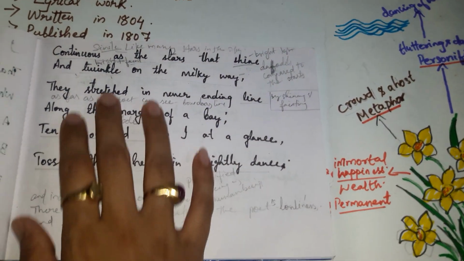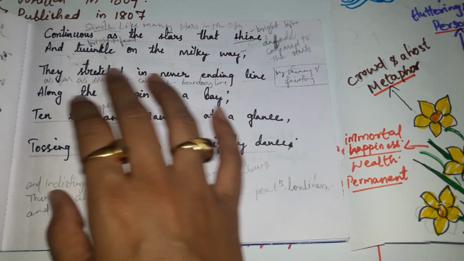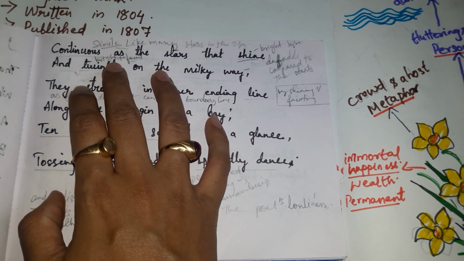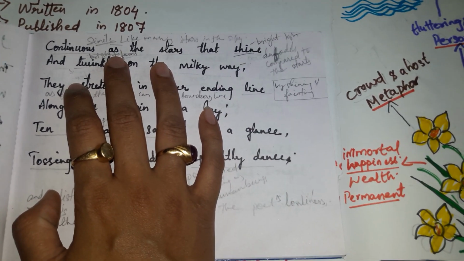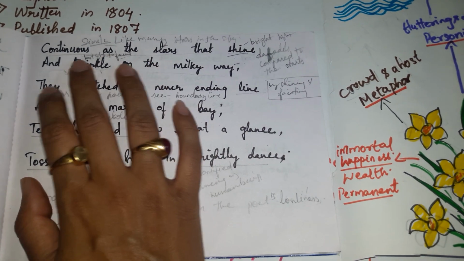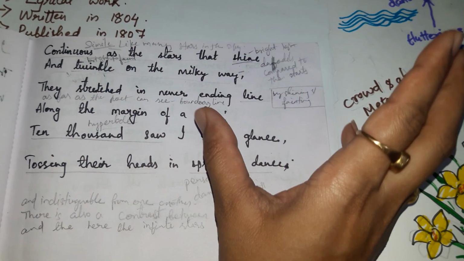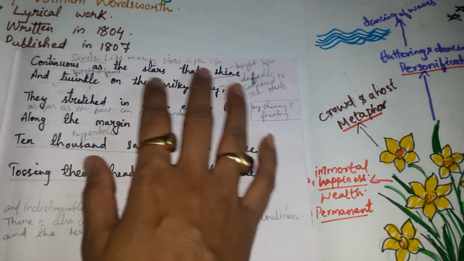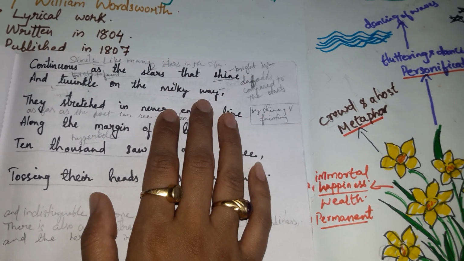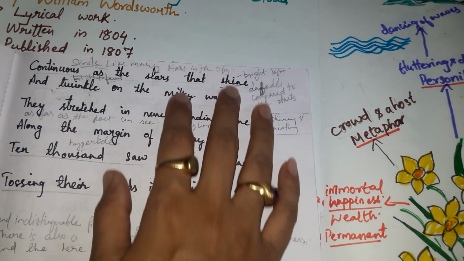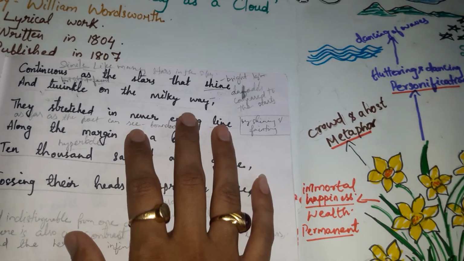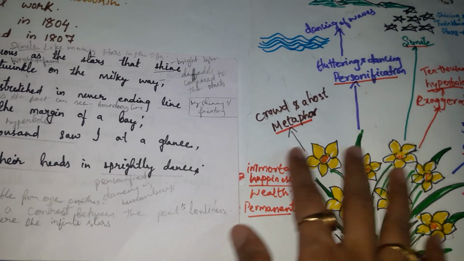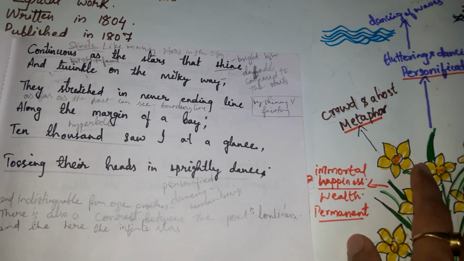Now further, the poet says, continuous as the stars that shine and twinkle on the Milky Way. The poet here uses again the same figure of speech, that is simile. The poet compares the twinkling of the stars, and the stars were in millions. It couldn't be counted, isn't it? So it was a Milky Way of stars, and they were twinkling and shining in such a beautiful way, same as the daffodils were in millions and thousands. It was infinite in number.